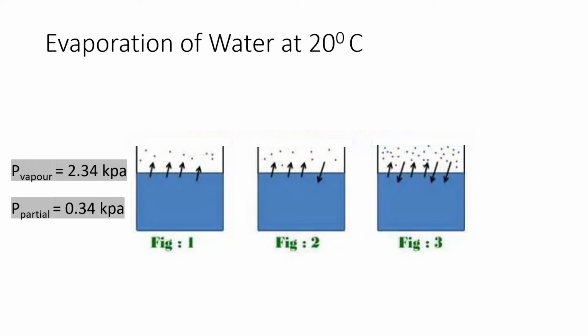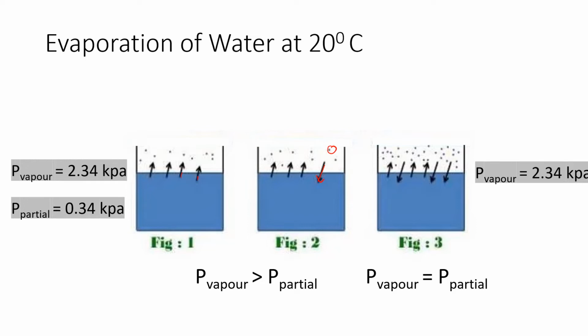So you can see in figure 1 there is evaporation taking place, and in figure 2 you can see that some of the vapor is getting converted to liquid, that is entering into the liquid surface. And in figure 3 you can see that the phase equilibrium is established, that is, vapor pressure will become equal to the partial pressure, so some of the water vapor in the atmosphere is entering into the liquid surface.